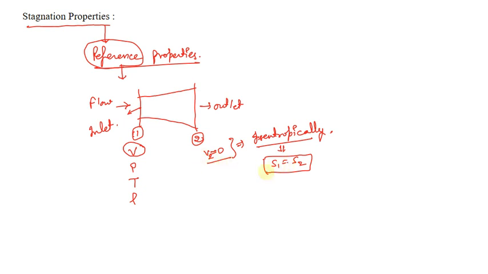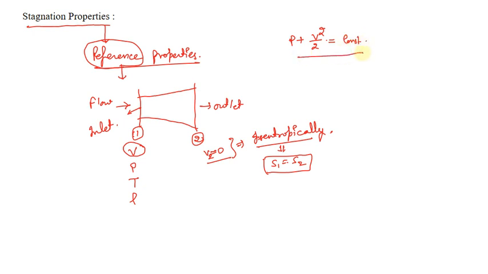If this is happening, then the pressure will increase, because as we see from Bernoulli's equation, P plus V square by 2 is equal to constant.